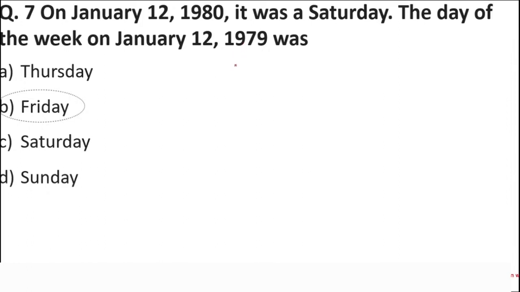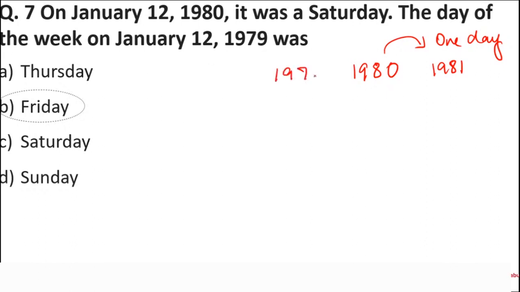Whenever they are talking about a future year, for example, the question has given you 1980 and they are talking about any day in the future, any date like 1981, if we are going forward 1 year, students, plus one odd day there. While if we are going backwards, one odd day is subtracted.